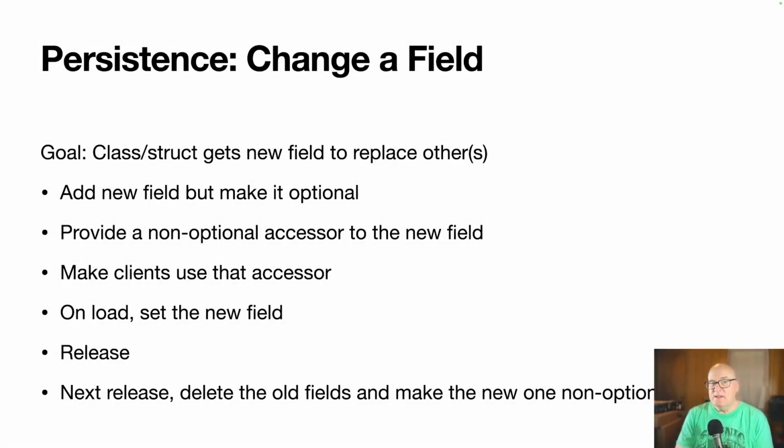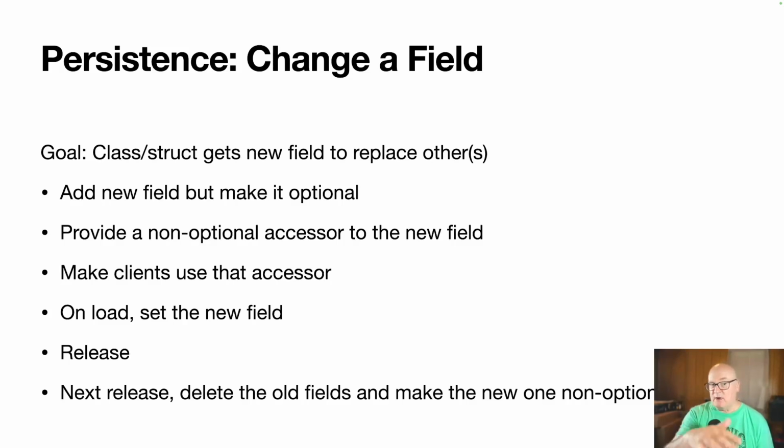All right, so one of the things we're doing is around persistence, and it's come up a few times. We have to change fields sometimes, or we want to, as part of a refactoring. So our goal is a class or struct, whatever, gets a new field that's going to replace some existing ones. And so the steps are you add the new field, but you make it optional. And it has to be optional because the way the built-in decoding works, if a field is optional and it's not there, it's not an error, it just sets it to nil and goes on.